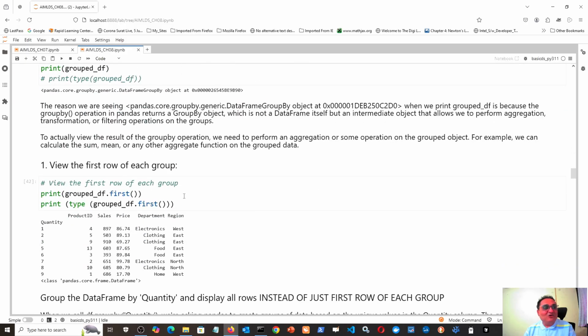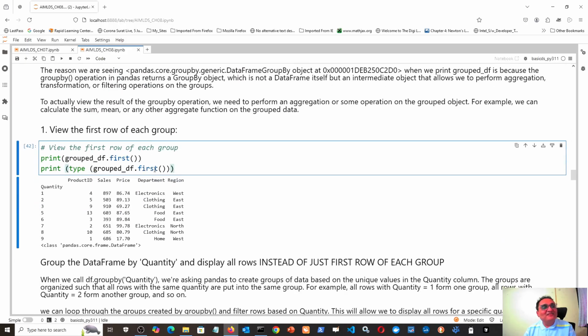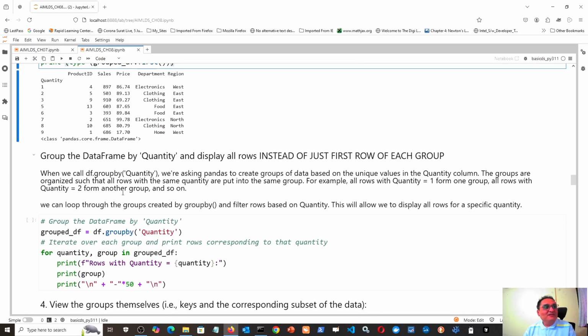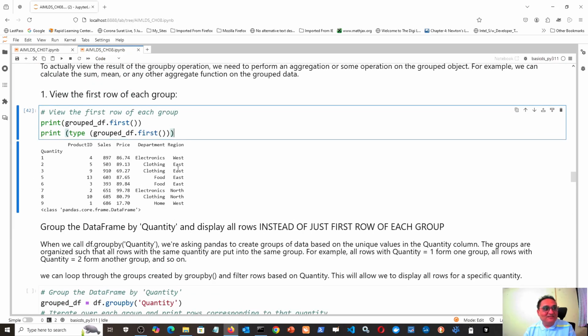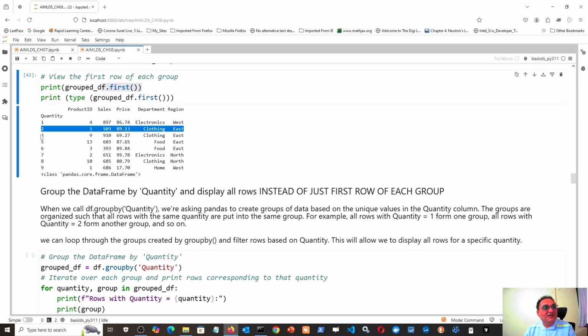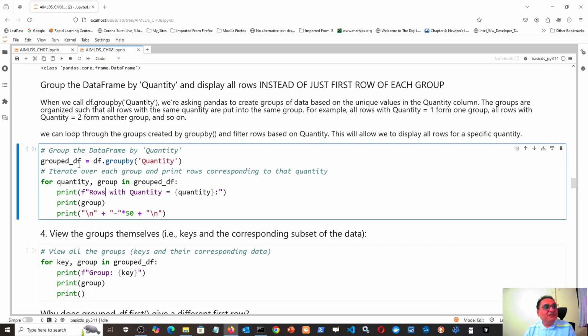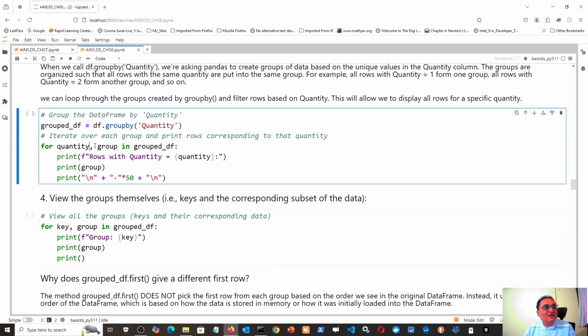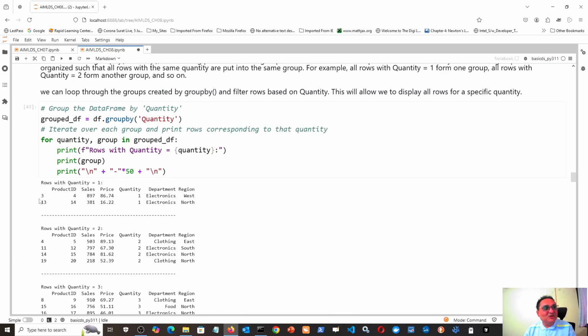Now, the question which automatically arises in our mind is, how does it decide which is the first record? For that, let us do the same grouping operation and print all the records for every quantity, not just the first record for quantity 1, quantity 2, quantity 3, but every record for each quantity. For that you can use a for loop: for quantity and group in group df, print quantity, print group, and print a new line after each quantity and its corresponding group are printed.